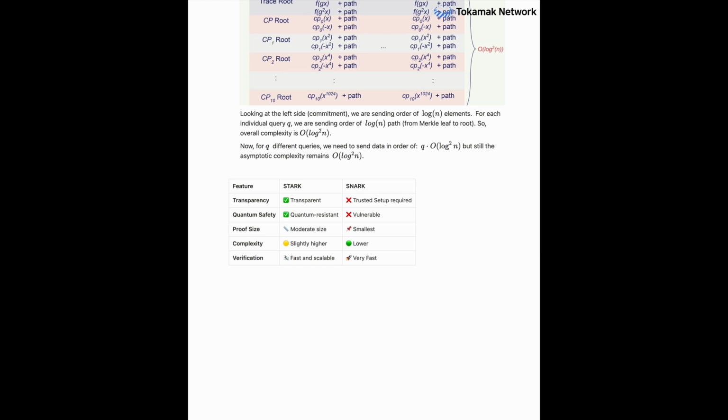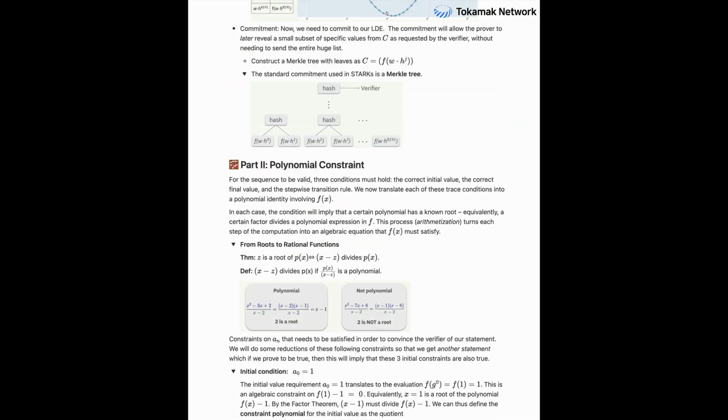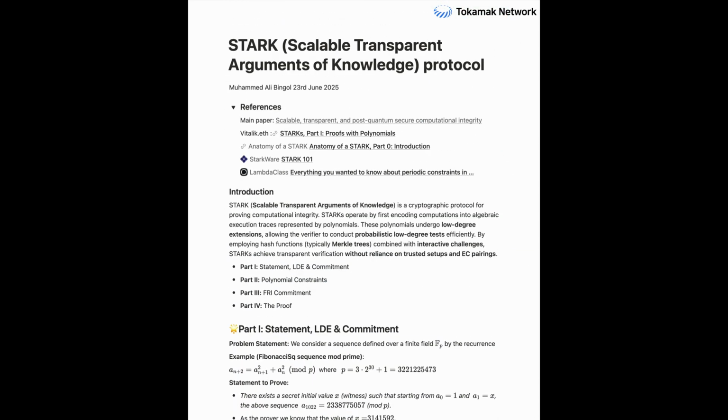Fascinating. And that really wraps up our deep dive into Starks. We've navigated quite a journey here, from encoding computations into polynomials, committing with Merkle trees, to arithmetizing constraints, building that composition polynomial, proving closeness with the incredible FRI protocol, that iterative degree reduction, and finally, the decommitment and verification checks using random queries and Merkle paths. And we've seen how Starks offer these unique advantages, especially transparency and quantum resistance, as really key differentiators from other ZK-proof systems.